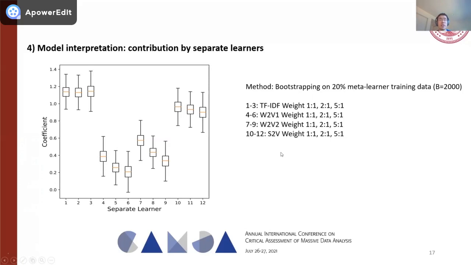And they are also contributing more in the final ensemble learning models. Meanwhile, the two Word2Vec models are contributing less when compared with the TF-IDF and Sent2Vec Word2Vec models. But what must be mentioned here is that all the coefficients in this regression, in the final aggregation of their predicted probability of the ensemble learning models, are positive. All the coefficients are positive. That indicates that all of these separate learners are contributing to our final ensemble learning models. This is the interpretation of our ensemble learning models by showing the contribution by different separate learners.